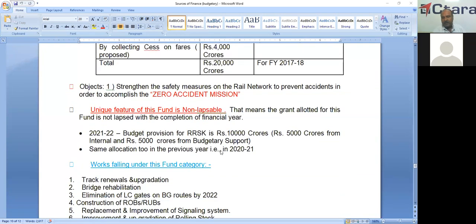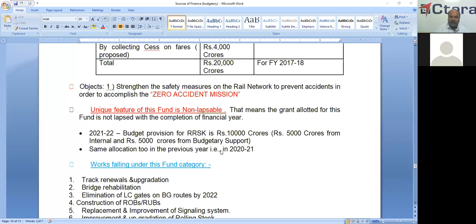So the object of this RRSK is to strengthen the safety measures on the rail network to prevent accidents in order to accomplish the zero accident mission. The goal of the railway is zero accident mission. So in order to that, to strengthen the safety measures of all railway network to prevent accidents, that is the main object of this fund.